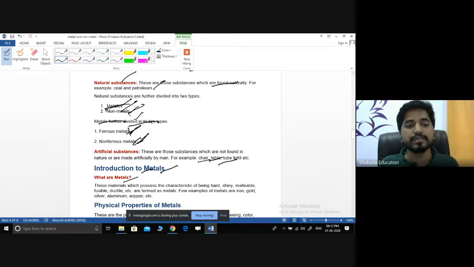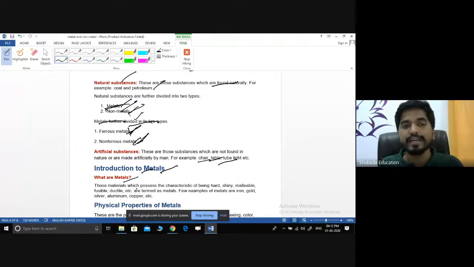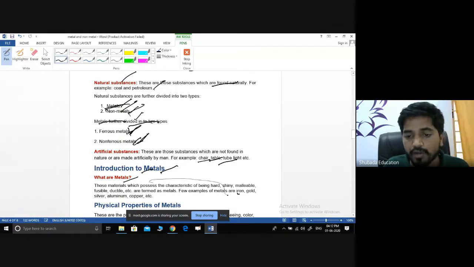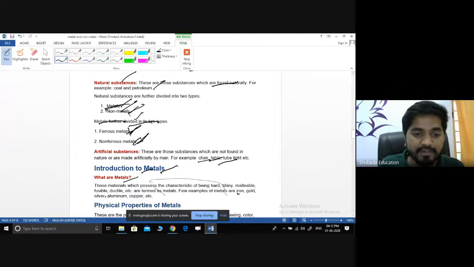What are metals? Metals possess the characteristic of being hard. For example, the phone you are using is one of the metals. It may be a fiber, sometimes a sheet, an aluminum sheet, or a cast iron, or sometimes malleable steels. They will be used based on the designs. Iron is one of the metals. Gold is mainly used for making ornaments. That is, gold is one of the metal products. And silver is one more metal, and aluminum. These are the best examples for the metals.